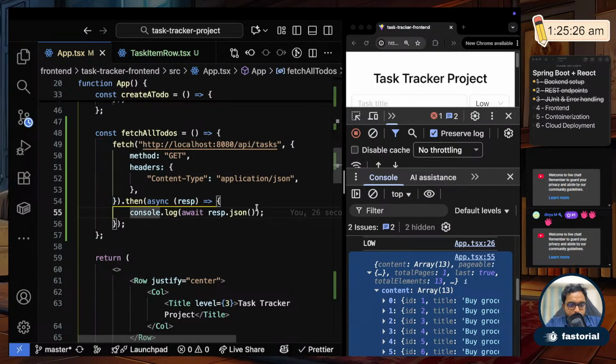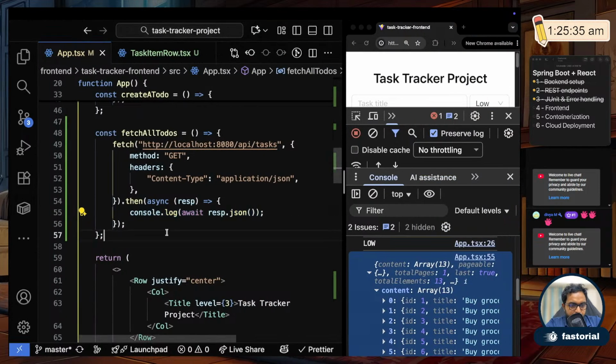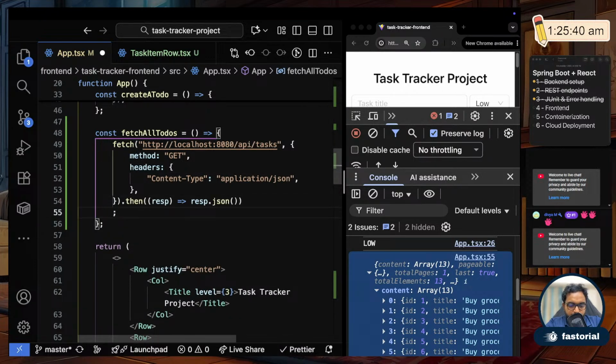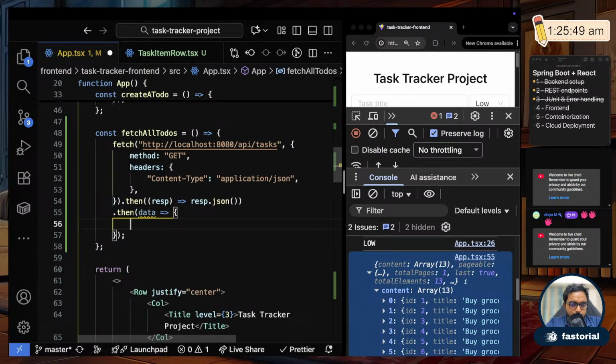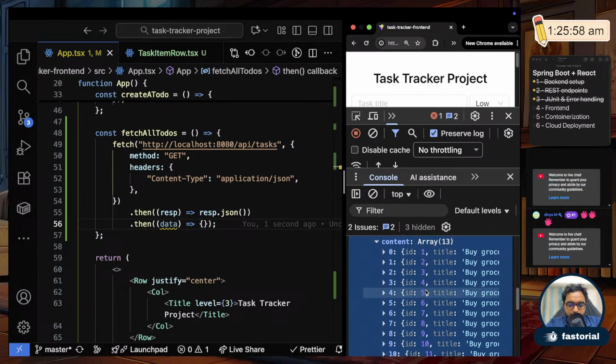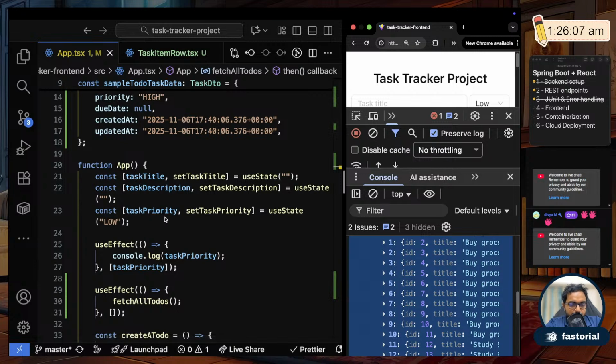Now what I'll do is, they gave a neat syntax here. It says get the response.json and then do whatever you want with the data, right? So I'll do the same thing here. I'll get the response.json and then on the data I will do what I want next. What I'll do next is set the data.content. Whatever is in the data.content, I will set it to my state so that I can use it elsewhere. Fine. So for setting the state, I need to first of all have a state, right?